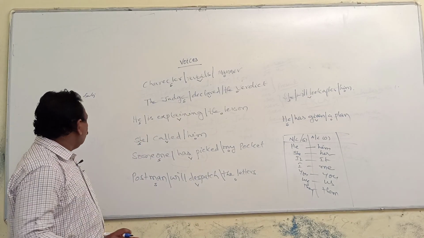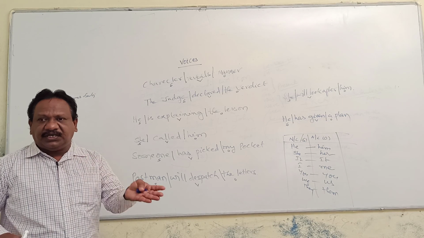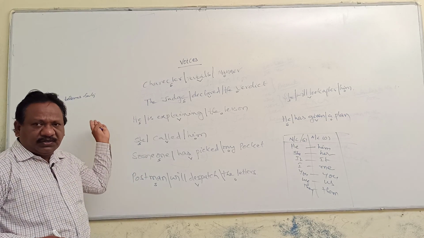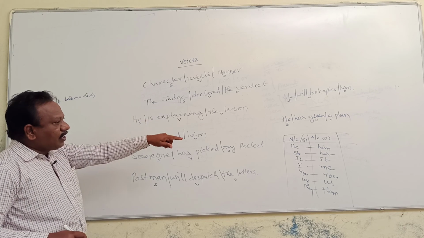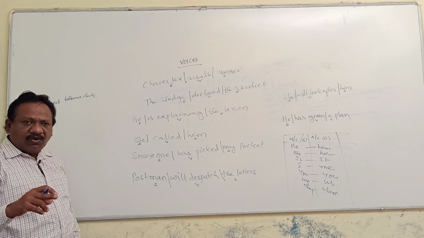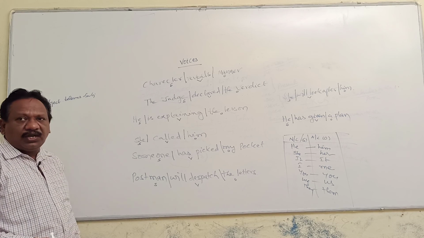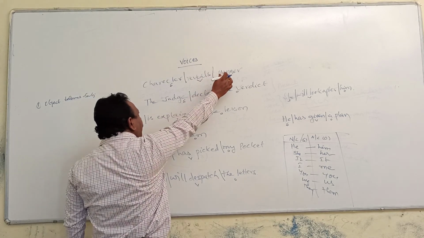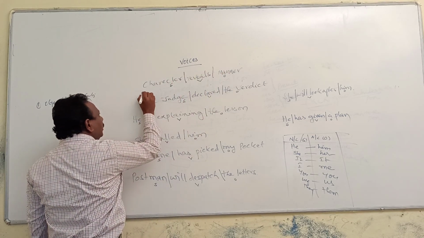What is the first rule? Object becomes subject. Whatever the object you come across, that must be changed into subject. While you are transforming object into subject, only pronouns can be changed; a noun can be used as is. And here, what is the object? Manner.